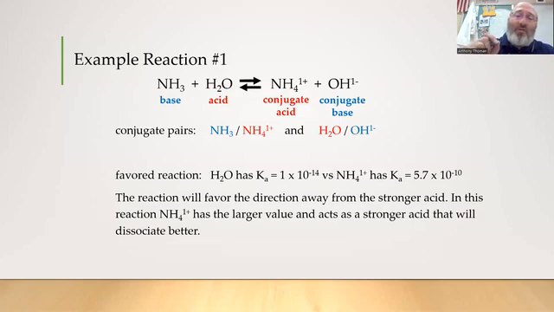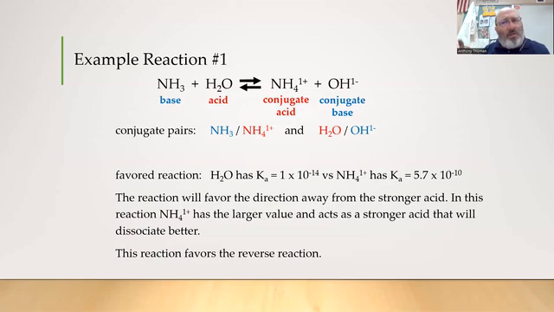So therefore, NH4 plus is the larger or stronger acid, so it wants to dissociate, pull apart, and the reaction will push away from that stronger acid because it's going to ionize better. So it's going to move towards the direction of the weaker acid, strong towards weak. So in this case, this reaction is favoring the conjugate acid moving towards the weaker acid of H2O. So we would say this reaction favors the reverse direction based on that thinking. That's a different concept. And you notice we're ignoring the bases. Our focus is just on the acid and the conjugate acid.